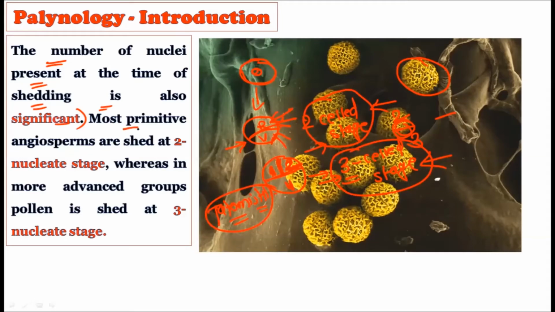See, the most primitive angiosperms are shed at a two-nucleate stage. The angiosperms which are primitive, which were present earlier on Mother Earth, were comparatively less advanced when we compare them with the advanced angiosperms.